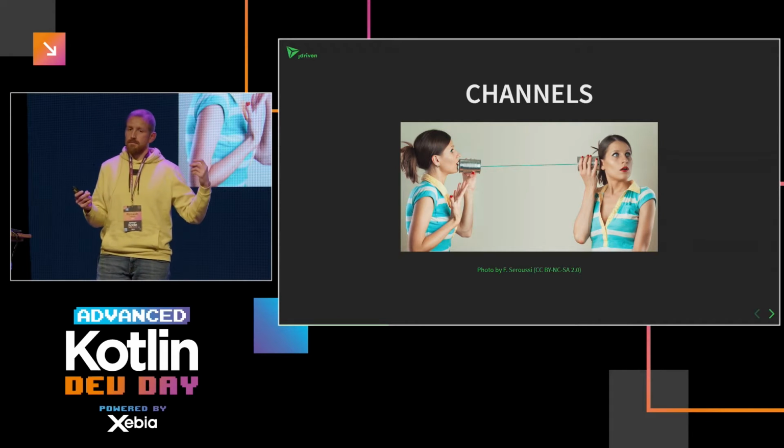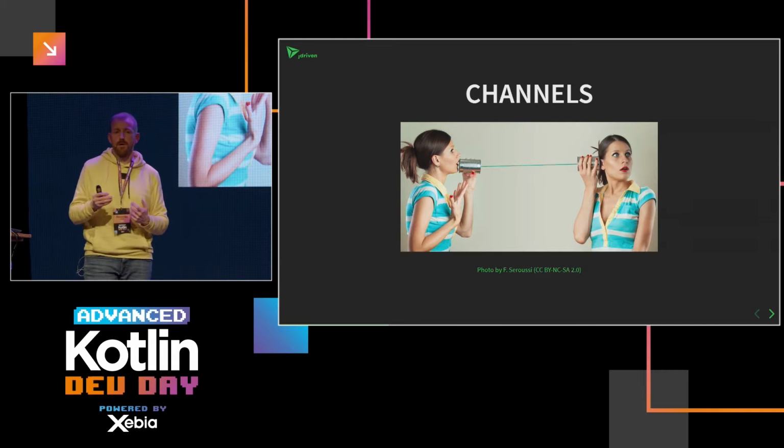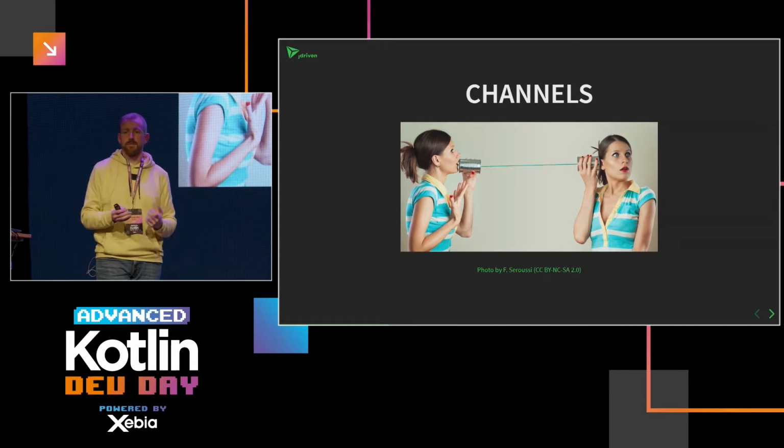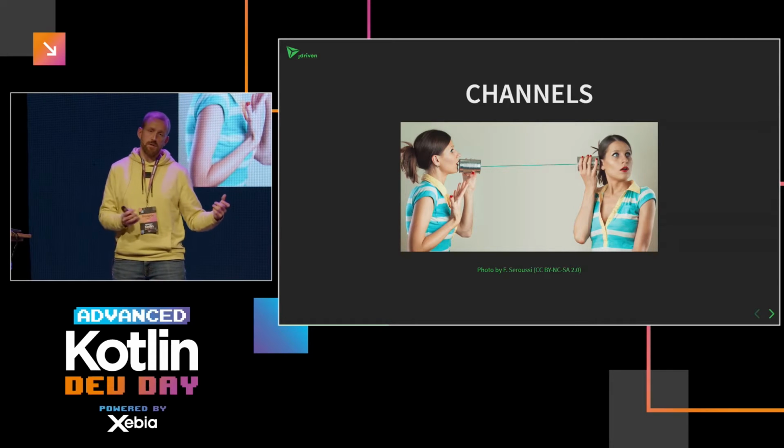It's pretty nifty how they make it work, but it's very simple in terms of usage. You can produce messages on one side, and on the other side you can consume those messages, and it's all non-blocking in the sense that it can suspend, but it won't block. So you can compare it to a blocking queue, which is present in the Java library, but without the blocking part. It's more like a suspending queue.